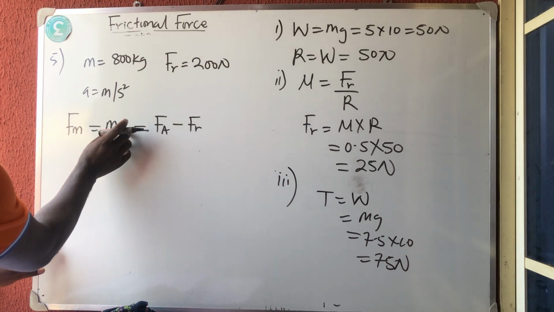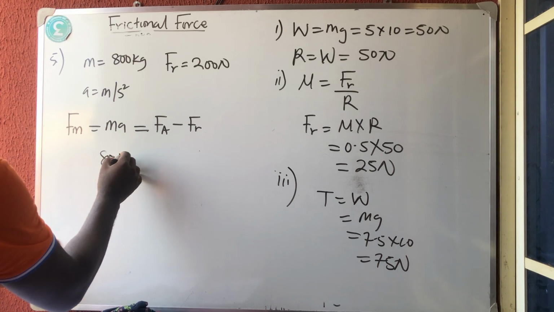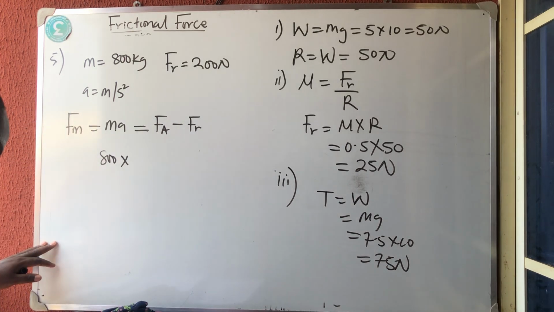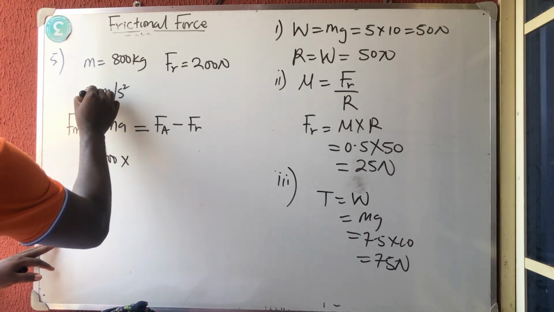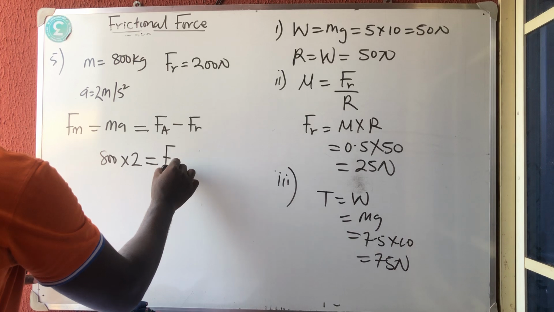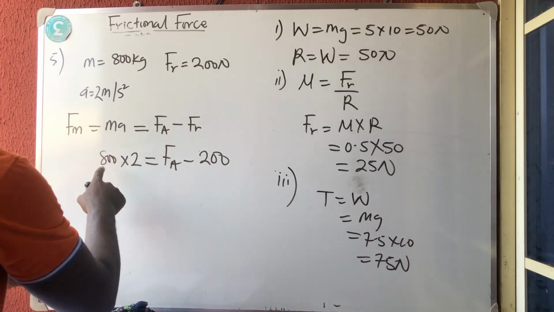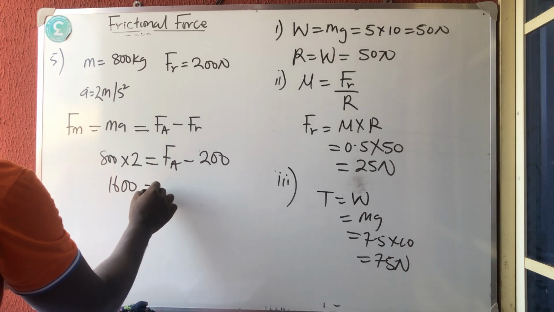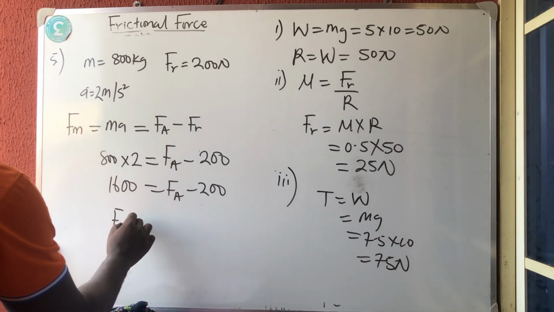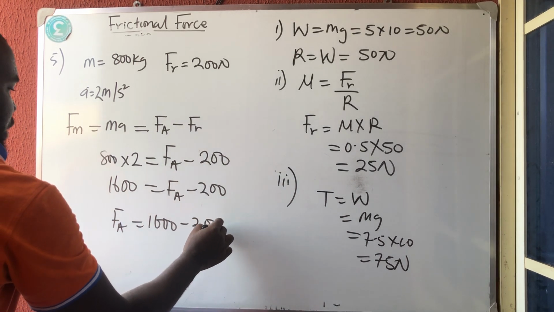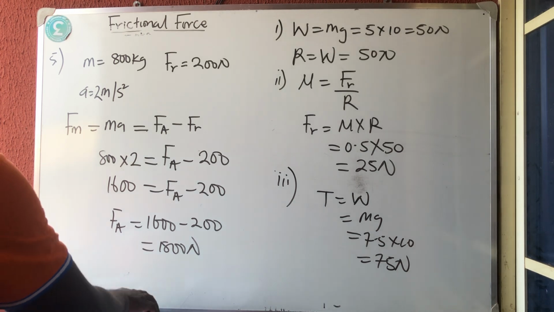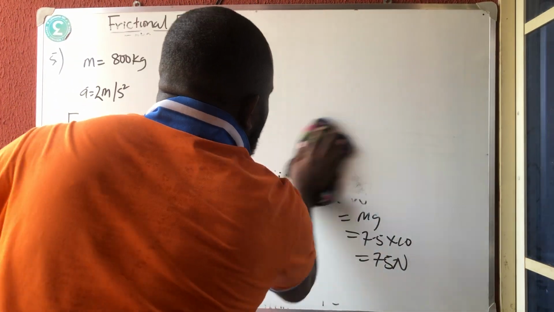So the mass, 800, times the acceleration, 2, is equal to the applied force minus the frictional force, which is 200. So 1600 is equal to FA minus 200. Collect like terms: FA is equal to 1600 plus 200, which is 1800 Newton. As simple as that.